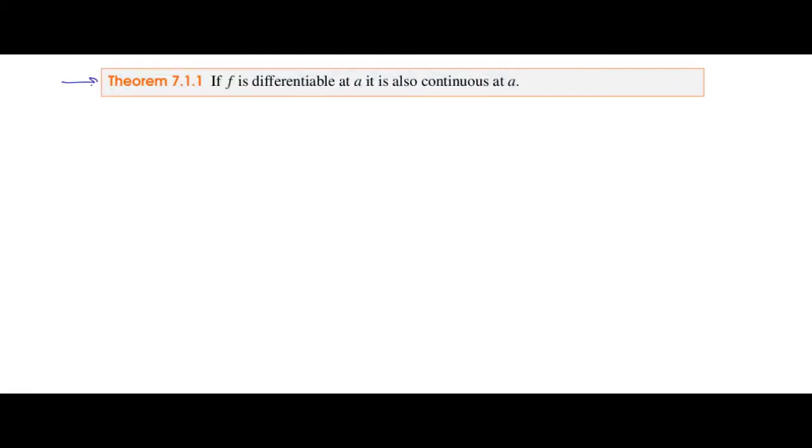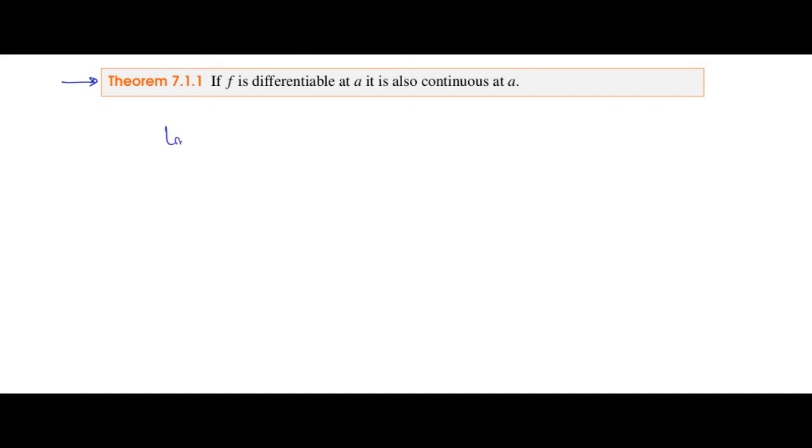This is a very important theorem, okay? If f is differentiable at a, then it is also continuous at a, and it's very simple to prove. What we need to prove is that the limit when x goes to a of f is f of a, that means that f is continuous, right? What we have to do is: if f is differentiable at a,